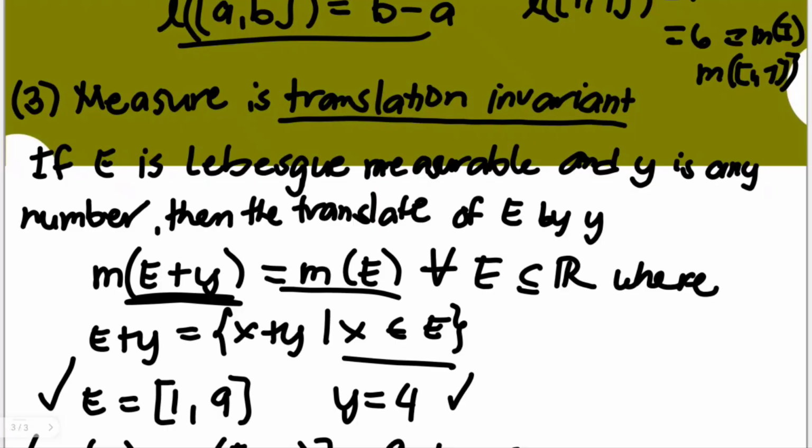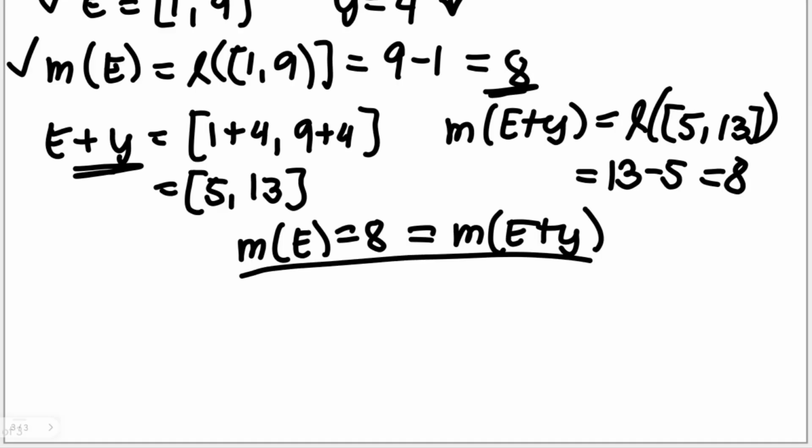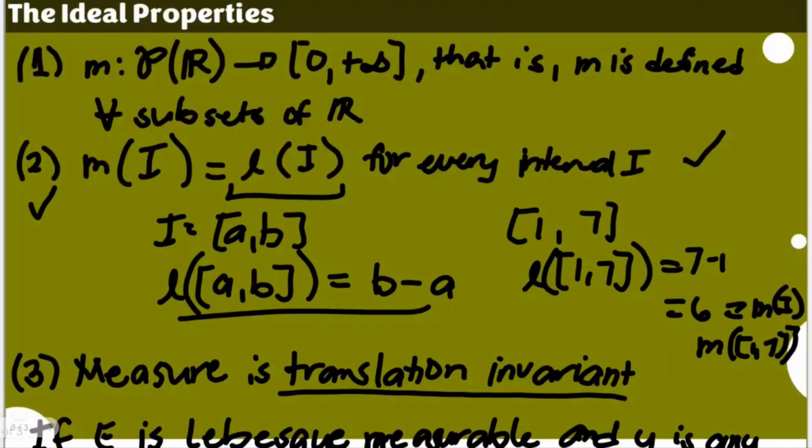Because however you translate, in this case an interval, you will still have the same value. If you talk about an interval, it's a subset of the real numbers. Okay, so I'm using an interval here because I cannot yet present to you some examples of measures. We will have a few examples later. I presented this interval because it's connected to the ideal property number 2.